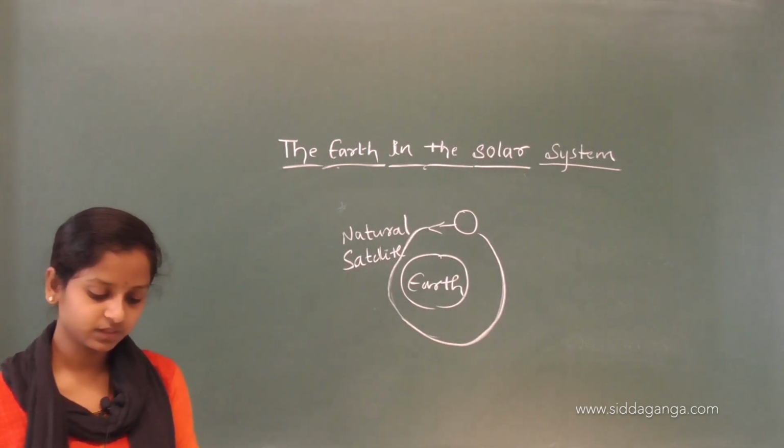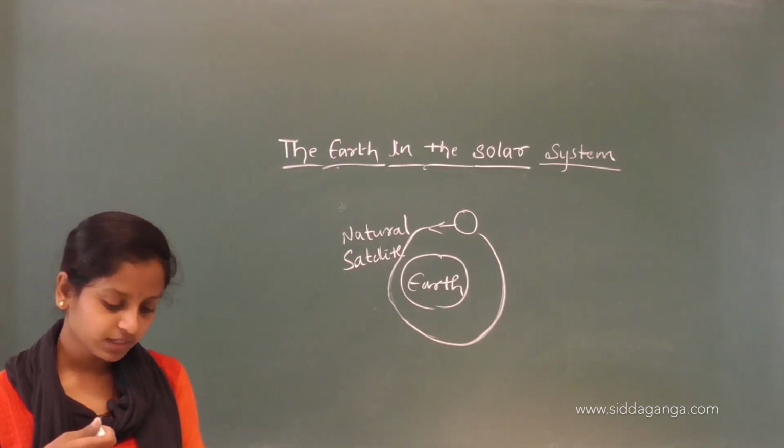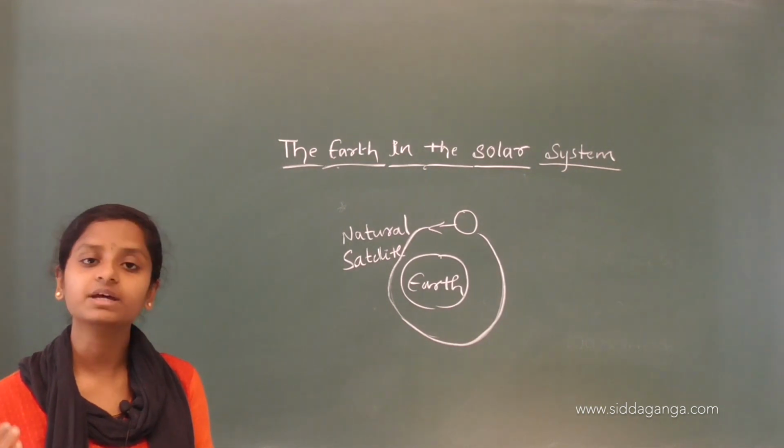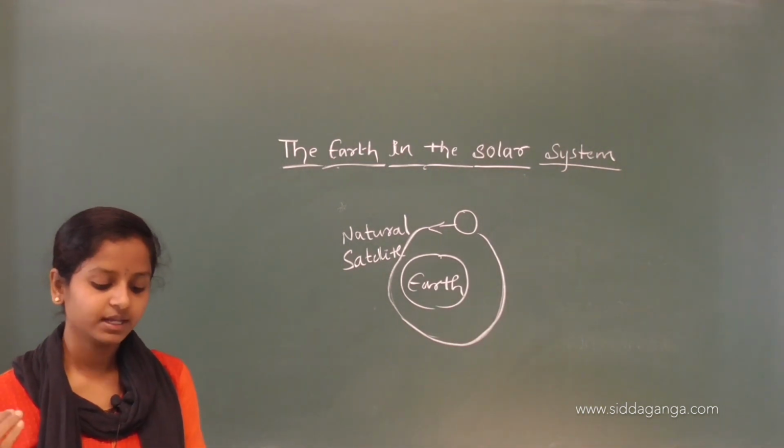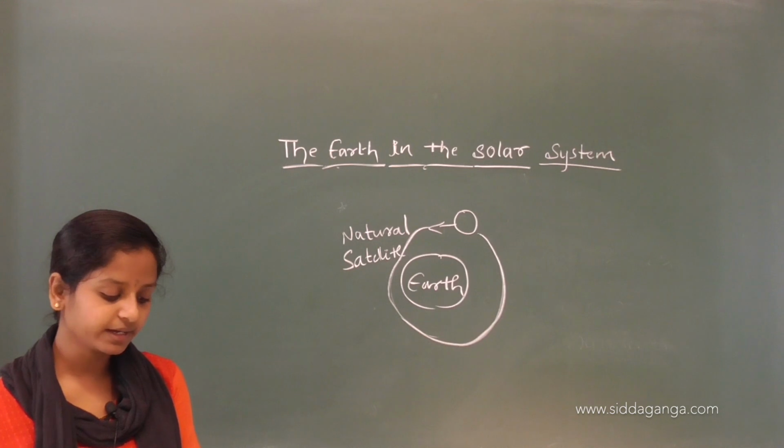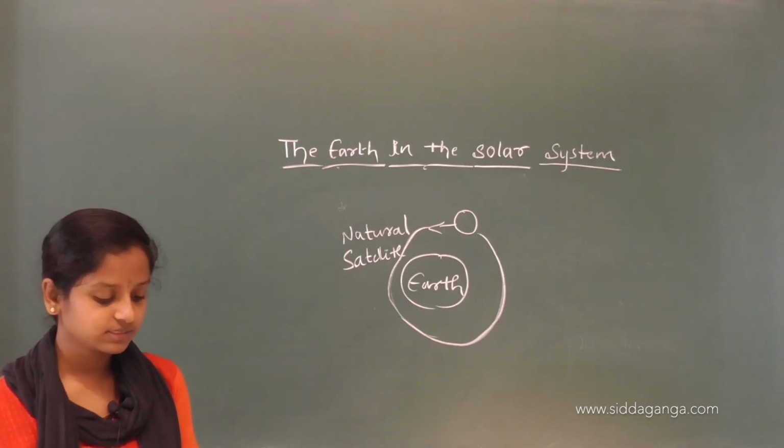Then they have given that, like our earth, there are 7 other planets that get heat and light from the sun.